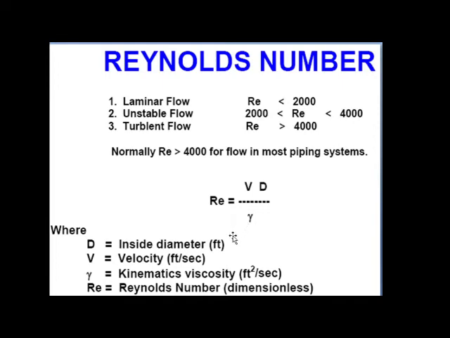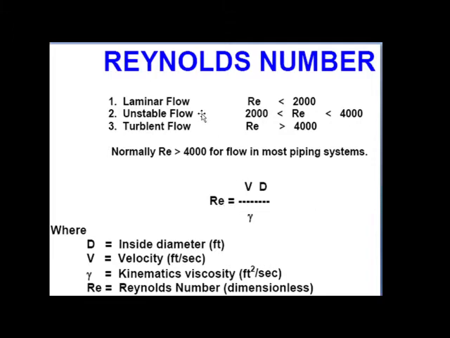As we know, the velocity is in meter per second. D is the diameter, which is in meter. Kinematic viscosity is in meter square per second. So numerator and denominator units are equal, so it is a dimensionless quantity. Reynolds number becomes a non-dimensional quantity.